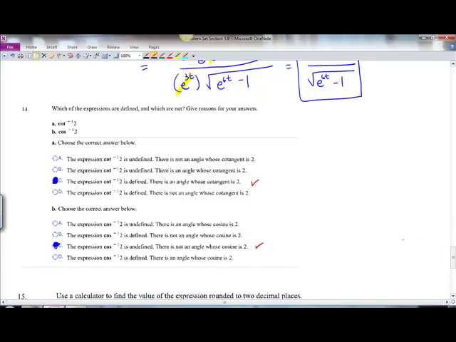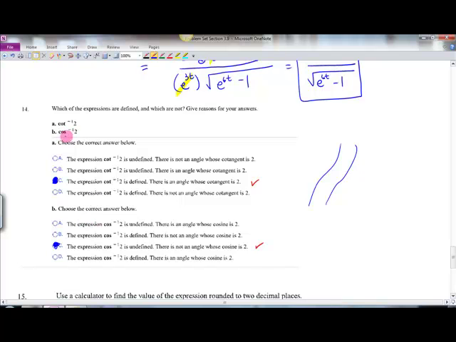This one just wanted you to think about the restrictions on our inverse functions and your basic other functions. So inverse cotan 2, it says which could be defined and which are not. Could you have an angle that has a cotan of 2? That's the question you need to think. And yes, we can, because tan and cotan go on infinitely like this, so you could have one that has a cotan of the value of 2. So that would be that one.